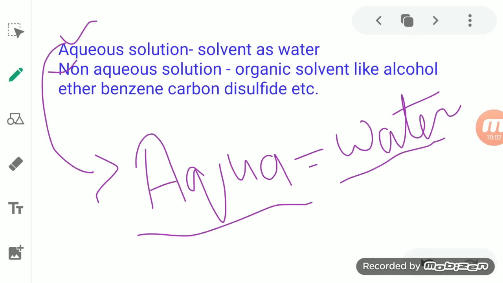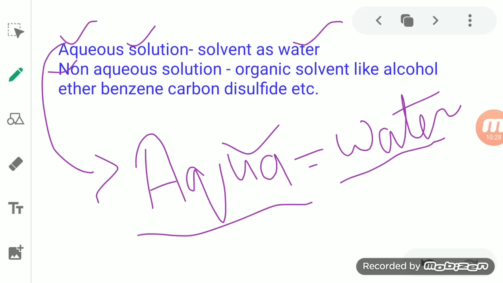So when we talk about the aqueous solution, it means the solvent which we are using is water. And we know that water is the most common solvent, and that's why it is known as a universal solvent, because it has a tendency to dissolve as many solutes as possible.